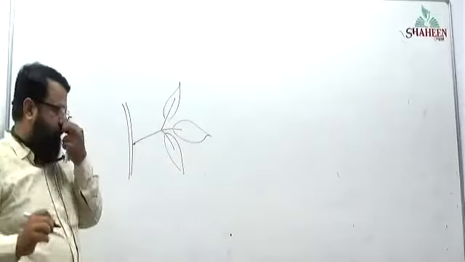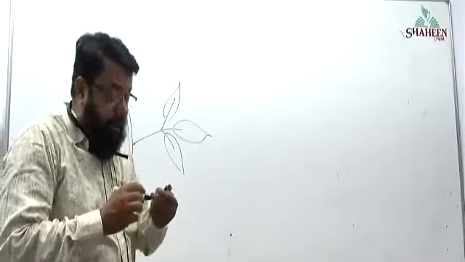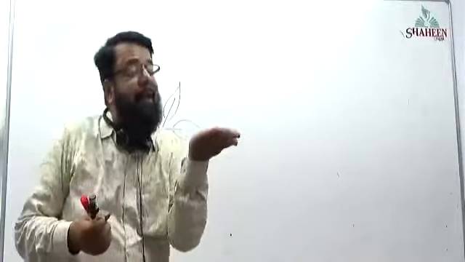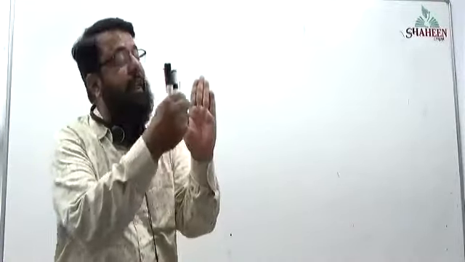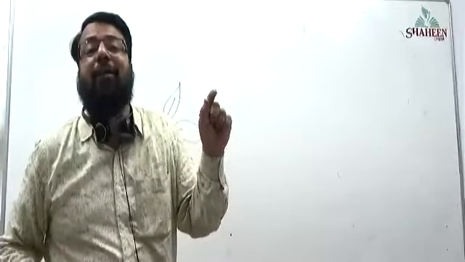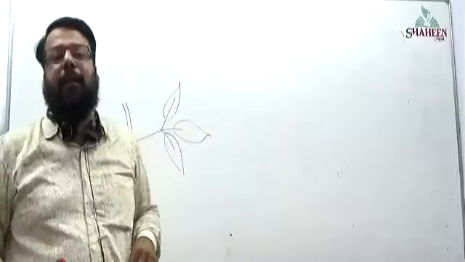Now this plant will obviously lose water. Why? Lamina is there, a flat surface is there, and many pores are there. What are those pores called? Stomata. And that stomata will allow water to go out in the form of water vapor. That is transpiration.